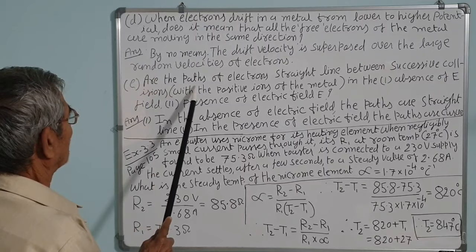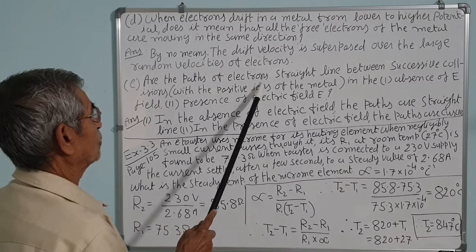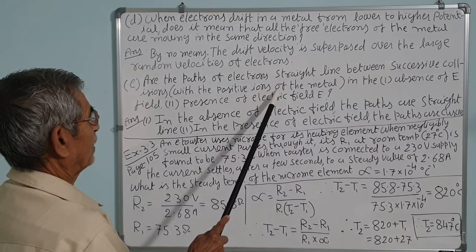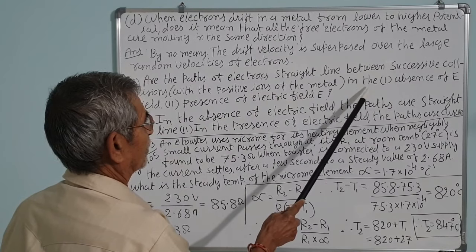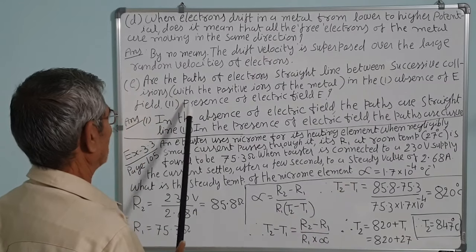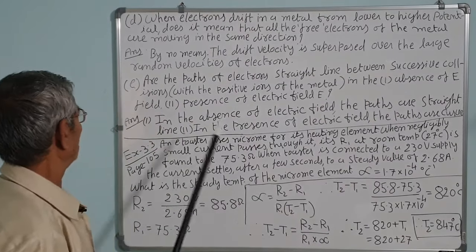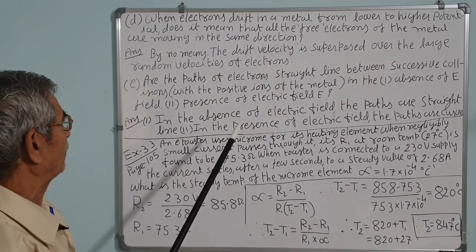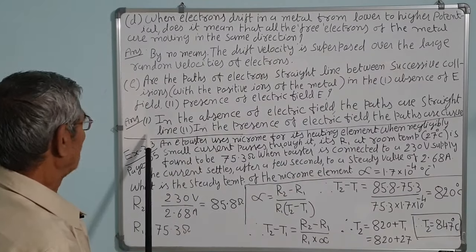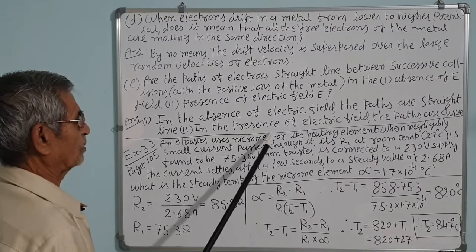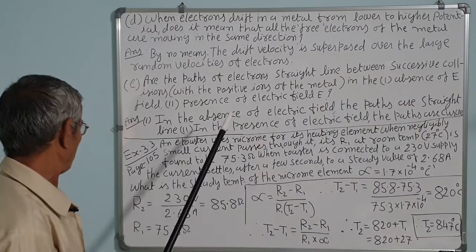Next, are the paths of electrons straight lines between successive collisions with the positive ions of the metal, in the absence of E field or in the presence of electric field? Let us see the path of electrons in the presence of electric field and in the absence of the electric field. We will see first in the absence of electric field. In the absence of electric field, the paths are straight lines. In the presence of electric field, they are slightly curved.